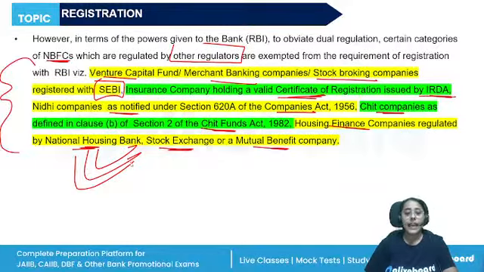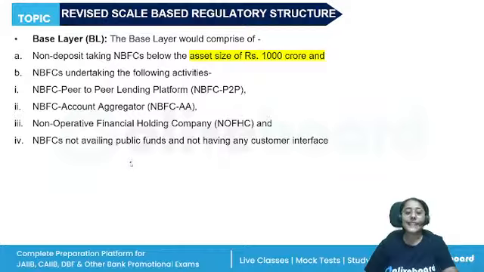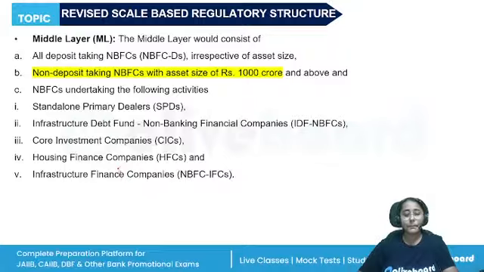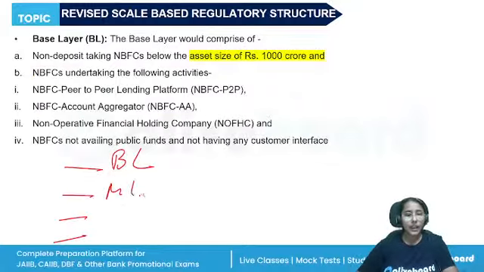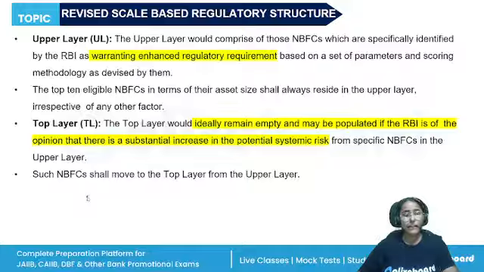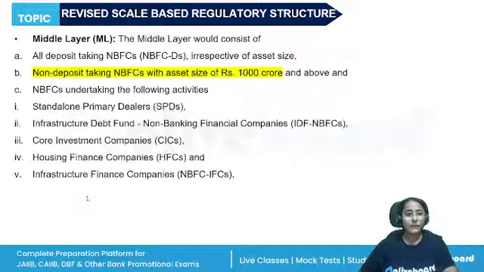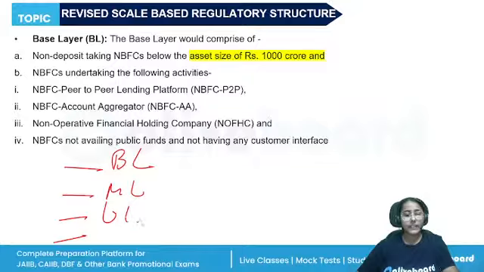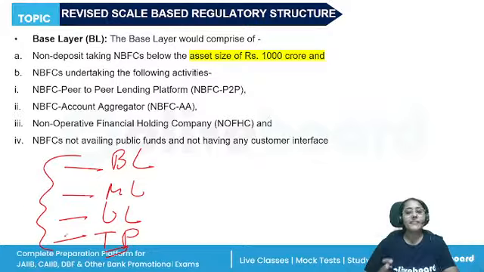Okay. And then we have the revised scale based regulatory structure. We have four levels of NBFCs: base layer, then we have the middle layer, then we have the upper layer and top layer. Again, important topic: which NBFCs will be included in which layer.